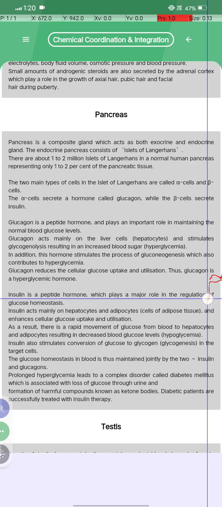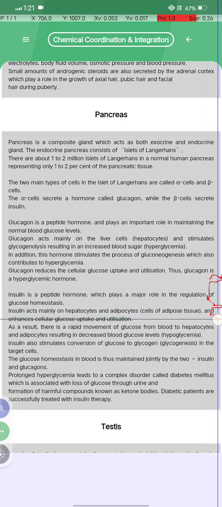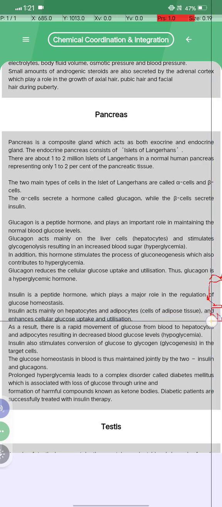Okay, what is insulin? Insulin is a peptide hormone which plays a major role in the regulation of glucose homeostasis. Insulin acts mainly on hepatocytes and adipocytes of adipose tissue, and enhances cellular glucose uptake and utilization.